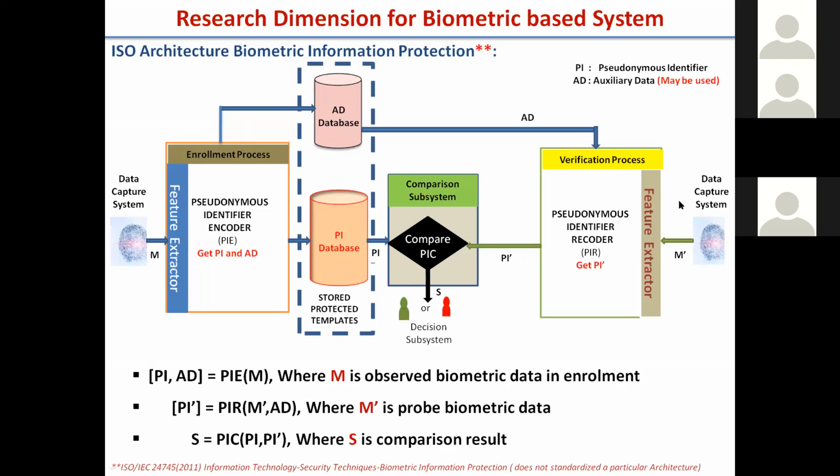Then at the authentication side, again there is M dash, which we take as a biometric, given to a pseudonymous identifier recorder, which will get the PI dash. PI dash is basically the feature, and similarly, in the template we are storing the feature. This auxiliary data does not matter. Then PI dash is compared with the PI, and a decision is made whether the person is authentic or genuine, or some imposter. We either give access to the system or deny it, that is the decision. This is a very simple diagram by the ISO standard.